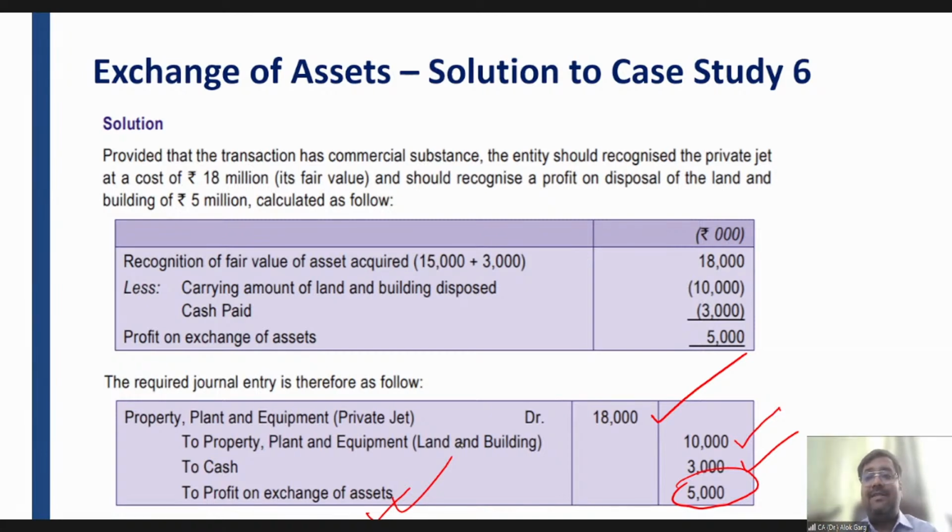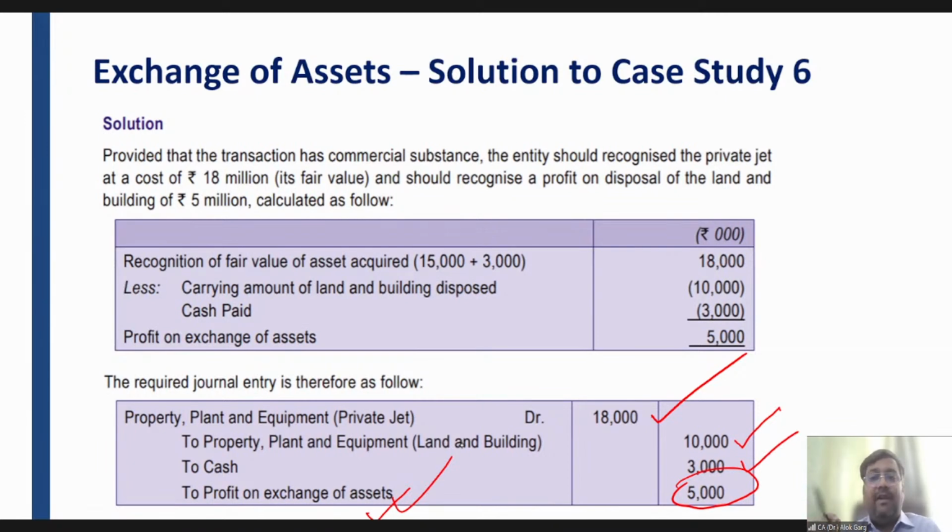Then we have discussed at what value the asset is going to be measured. We discussed that it has to be at cost, and cost includes purchase price plus import duty plus non-refundable taxes minus trade discount and rebates plus directly attributable cost plus estimated cost of dismantling. In case of estimated cost of dismantling, you have to estimate the future cost, discount it to present value, and add this as a cost of the asset. The credit will be your provision, and that provision will be compounded year on year so that it reaches the value you expected as per Ind AS 37.